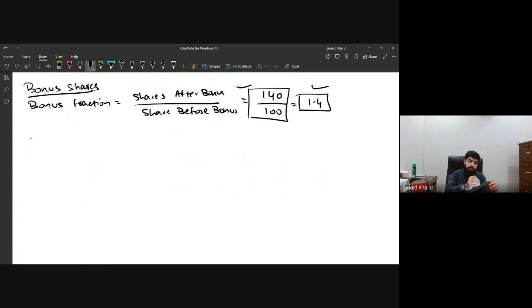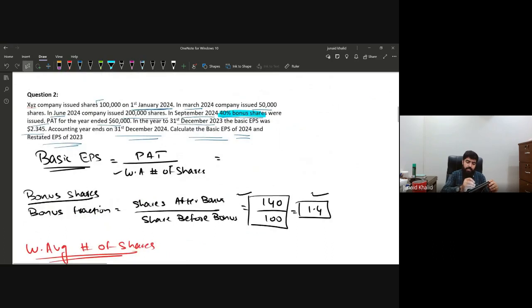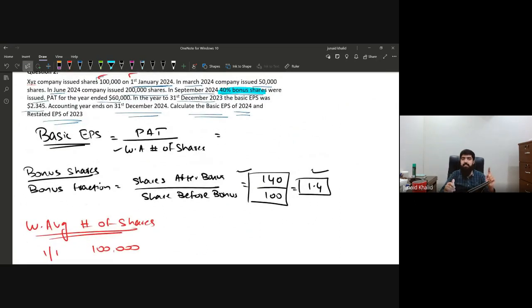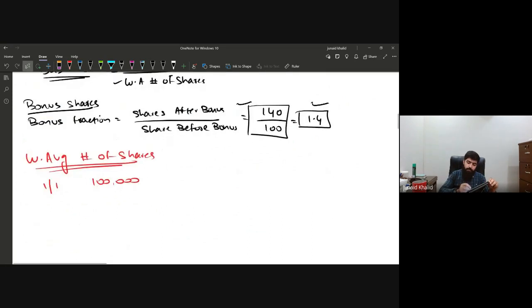Now the most important task is to calculate the weighted average number of ordinary shares. How are we going to calculate it? First of all, 100,000 shares were in issue on 1st January. Just forget about the bonus fraction right now. We're just calculating the months first. The first change arose at the end of March, which means January, February, and March. So for 3 months, multiply by 3 divided by 12.